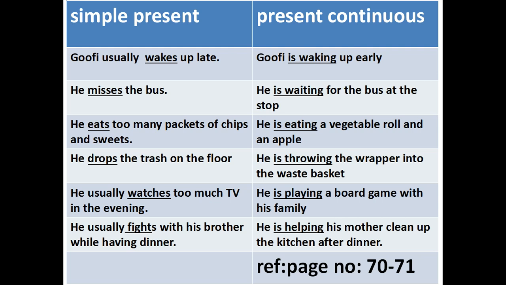So, here easily you can understand if it is simple present tense means it will happen again and again, and also we have to use s or es to the verb, whereas in present continuous means easily we are going to add ing to the verb, right? Next, he usually fights with his brother while having dinner. He is helping his mother cleaning up the kitchen after dinner. I hope it is easy for you to understand, isn't it?